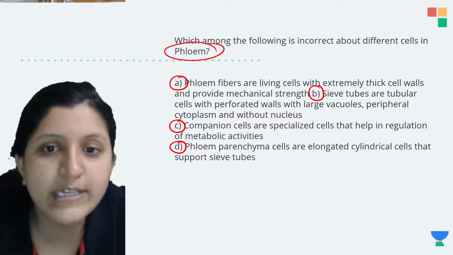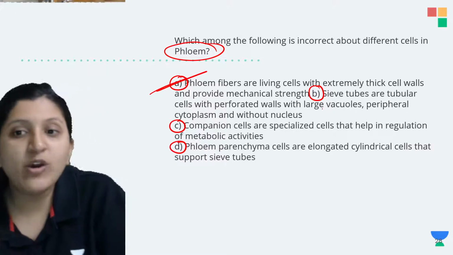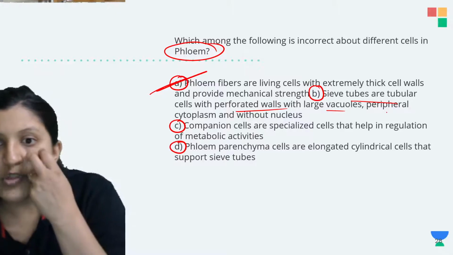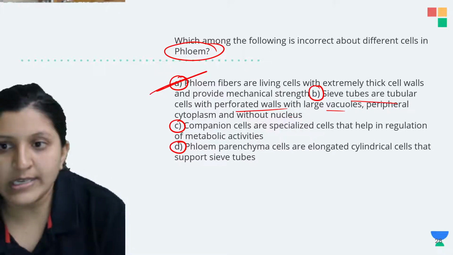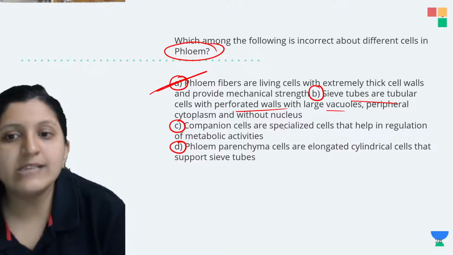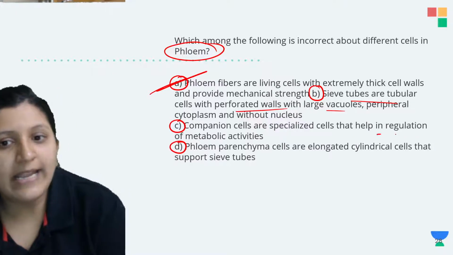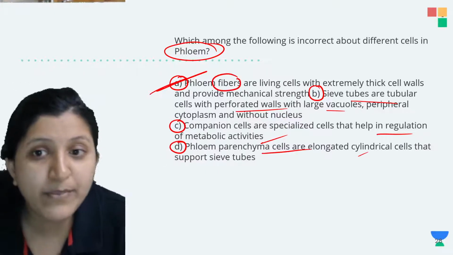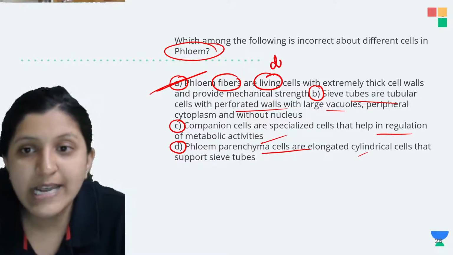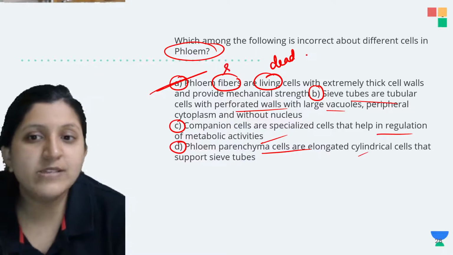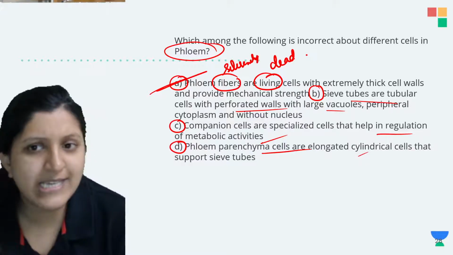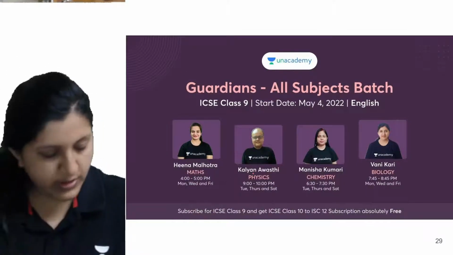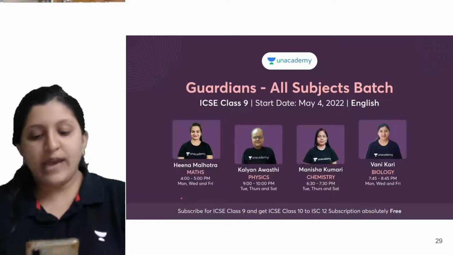So which is the wrong one here? Sieve tubes are tubular, perforated, have large vacuole, peripheral cytoplasm and no nucleus. Companion cells are specialized and help in the regulation of metabolic activity. Phloem parenchyma are elongated. Phloem fiber, it is said to be living, but this is a dead cell. Fiber is basically sclerenchyma, and sclerenchyma is a dead one. So we can say this is the answer. Alright then, any of you, any doubt you guys have?